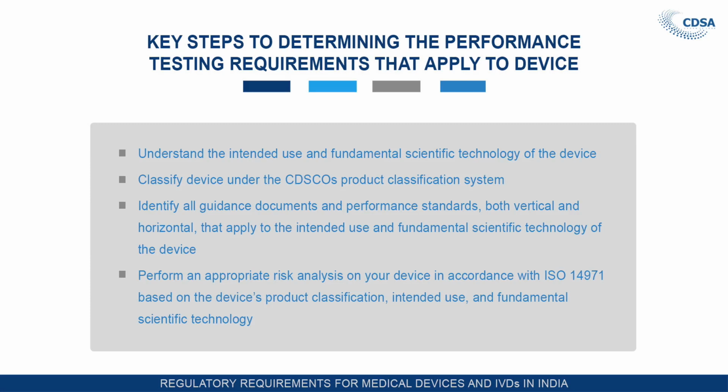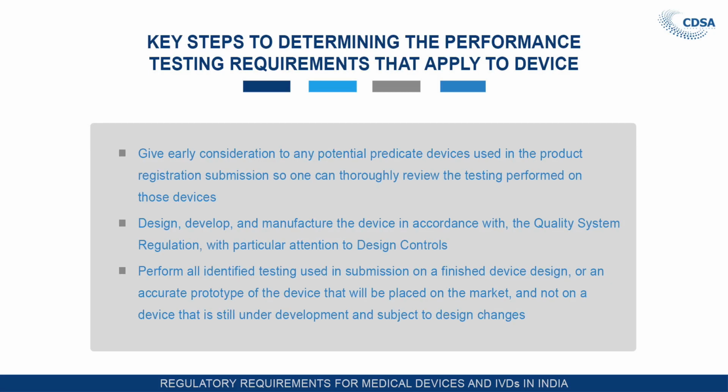Identify all guidance documents and performance standards, both vertical and horizontal, that apply to the intended use and fundamental scientific technology of the device. Perform an appropriate risk analysis on your device in accordance with ISO 14971 based on the device's product classification, intended use and fundamental scientific technology. Give early consideration to any potential predicate device used in your product registration submission, so one can review thoroughly the testing performed on those devices.